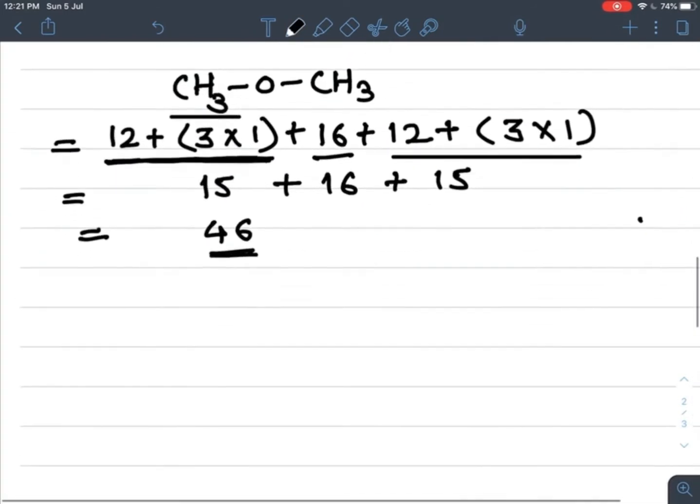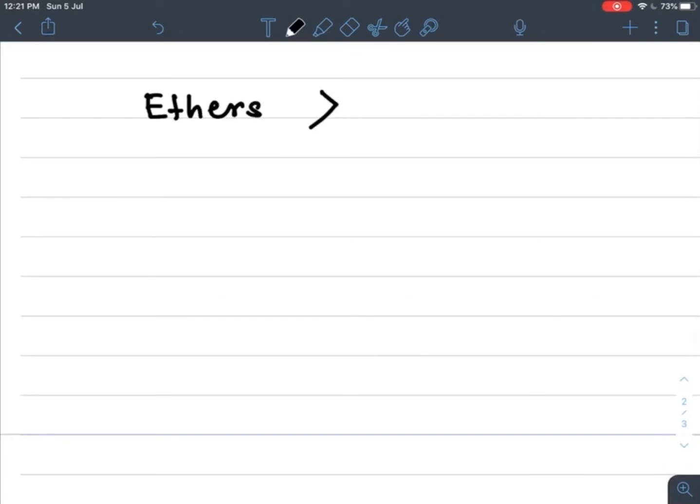Now in boiling point, if we take the example of ethers, when ethers are compared with alcohols, the boiling points of alcohols are higher than ethers. Why?